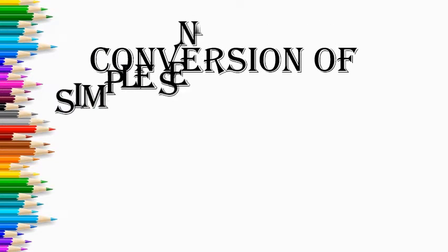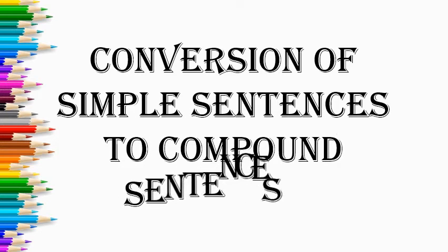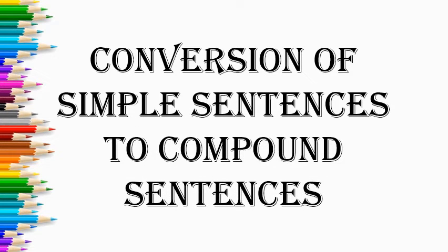Now let us move to the main topic, transformation of sentences. So let us begin. Conversion of simple sentences to compound sentences. A simple sentence can be converted into a compound one by enlarging a word or a phrase into a coordinate clause.